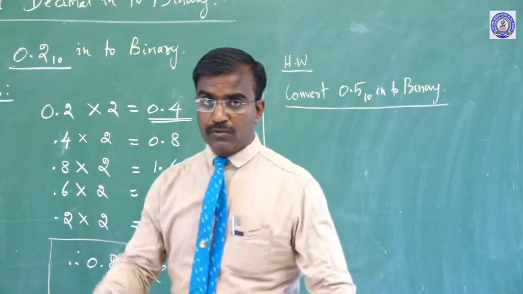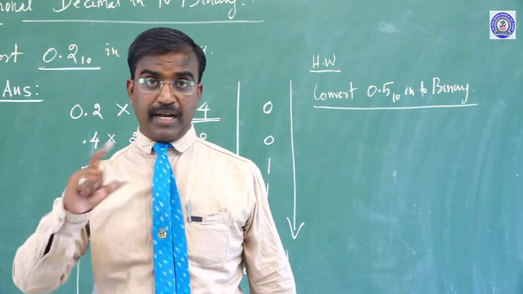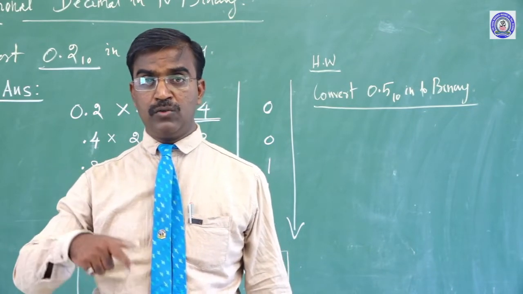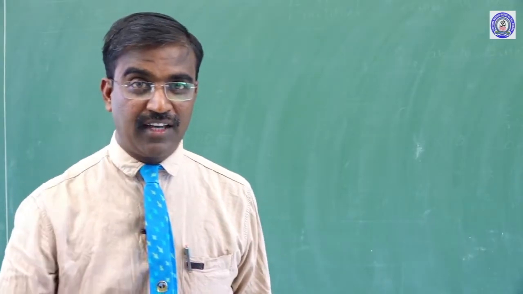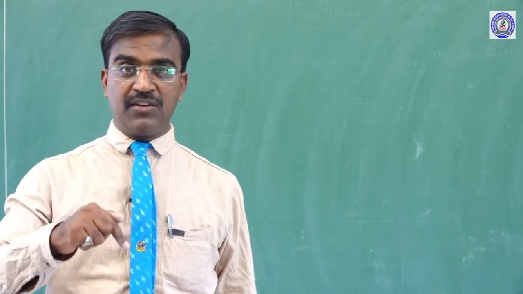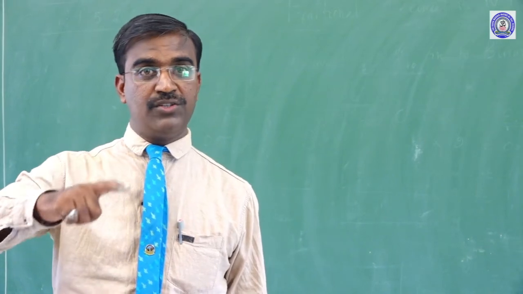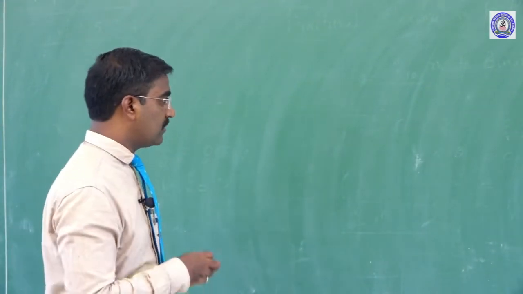Now we will see the next method: given a binary value, how can we convert this binary value to decimal? Can I say one example?